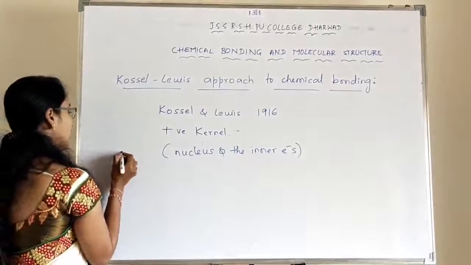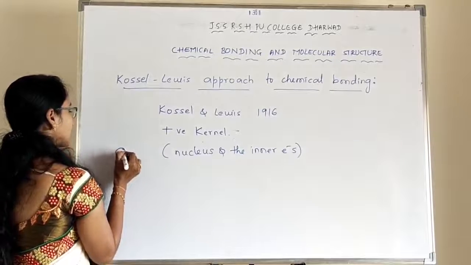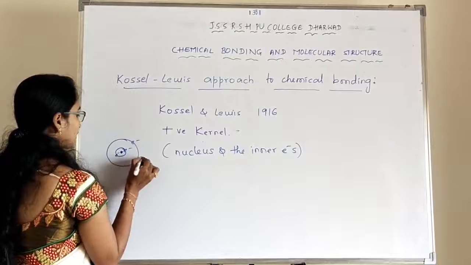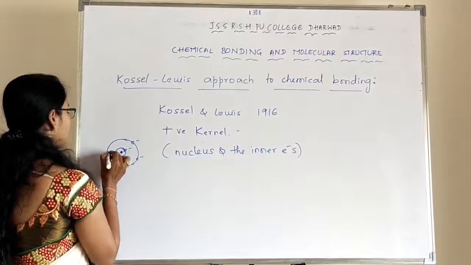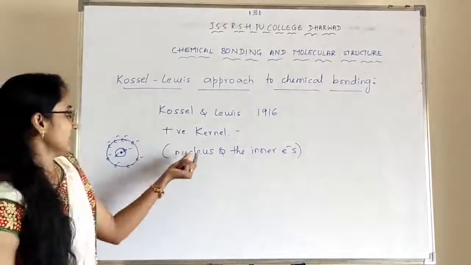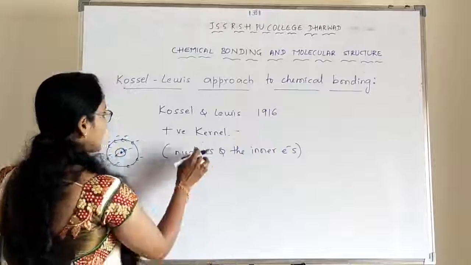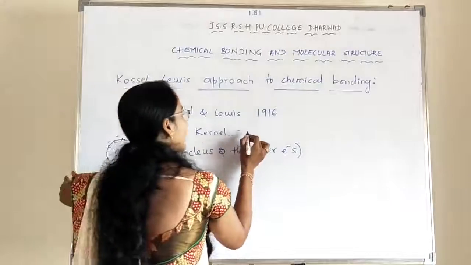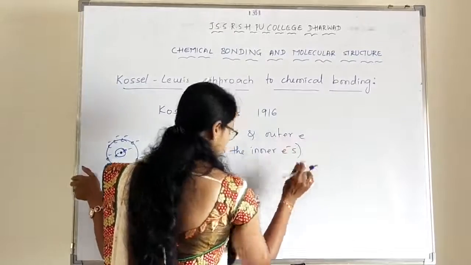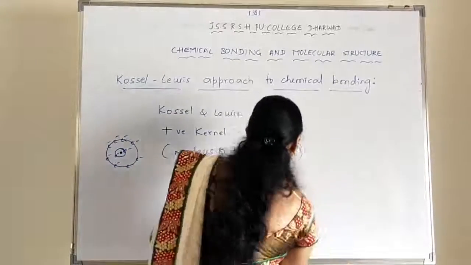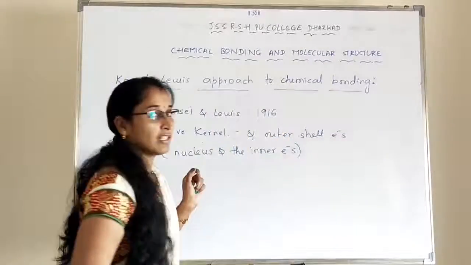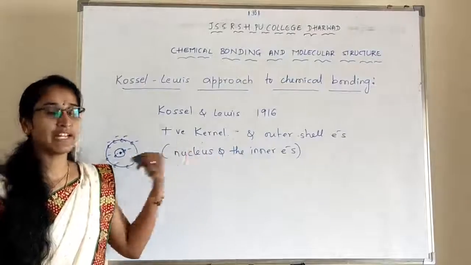There is a nucleus at the center, and electrons are revolving around it. So the nucleus and the inner electrons are called the positive kernel, and the outer shell electrons accommodate a maximum of 8 electrons.